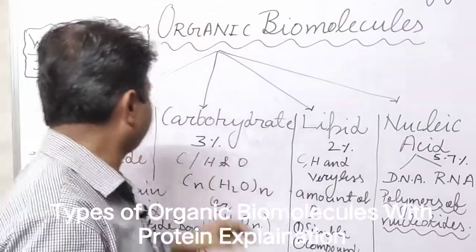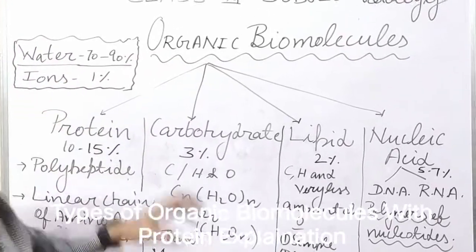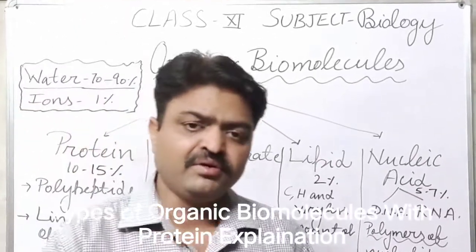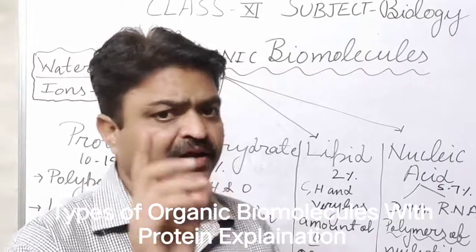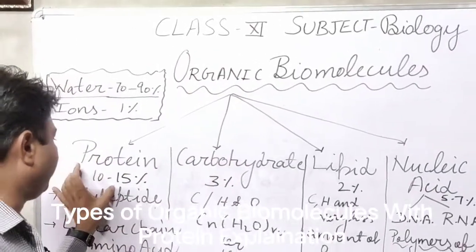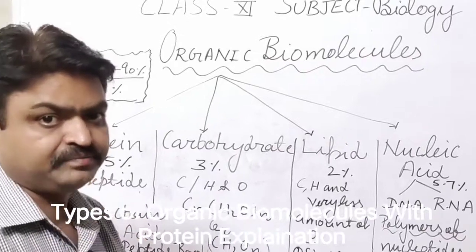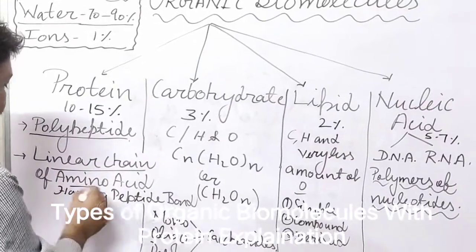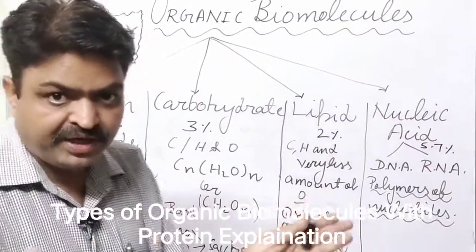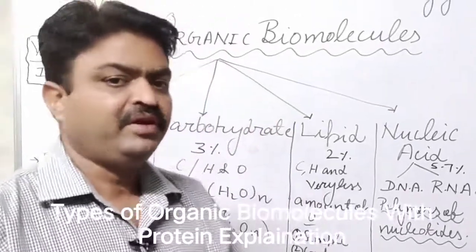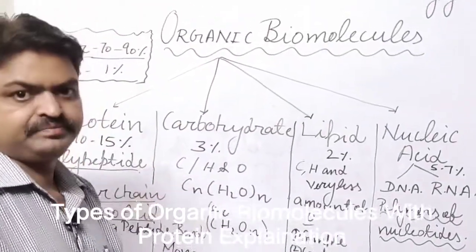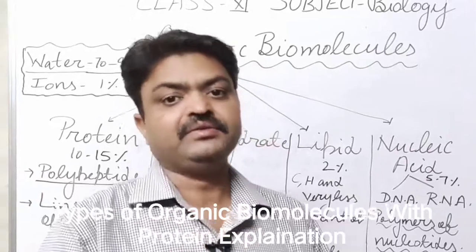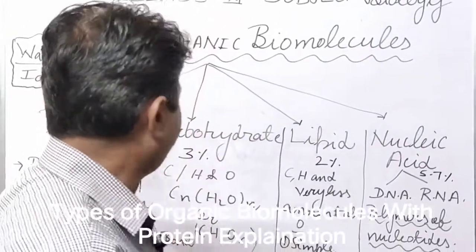The first organic biomolecule is protein. Protein is the main constituent of the living cell and it makes up 10 to 15% of the cell. It is a linear chain of amino acids having peptide bonds. That's why it is also known as polypeptide. It is made up of amino acids, so the amino acid is the basic unit of protein.